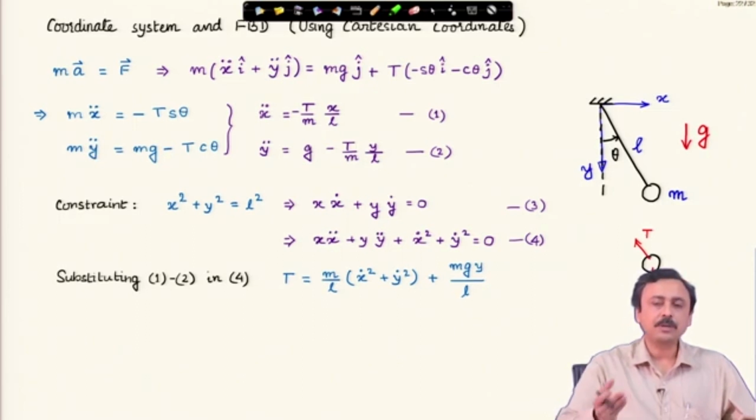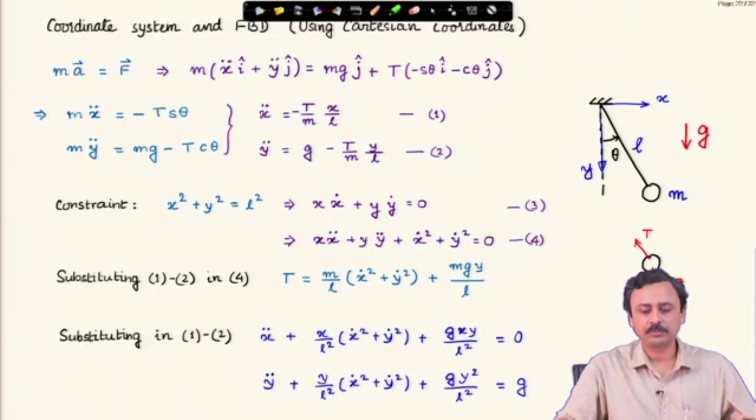I can now substitute back the tension T in the equations of motion 1 and 2, and this is what I have. Now, I have 2 equations in terms of only x and y. So, these are coupled equations, 2 coupled ordinary second order differential equations in x and y, which I should be able to solve.